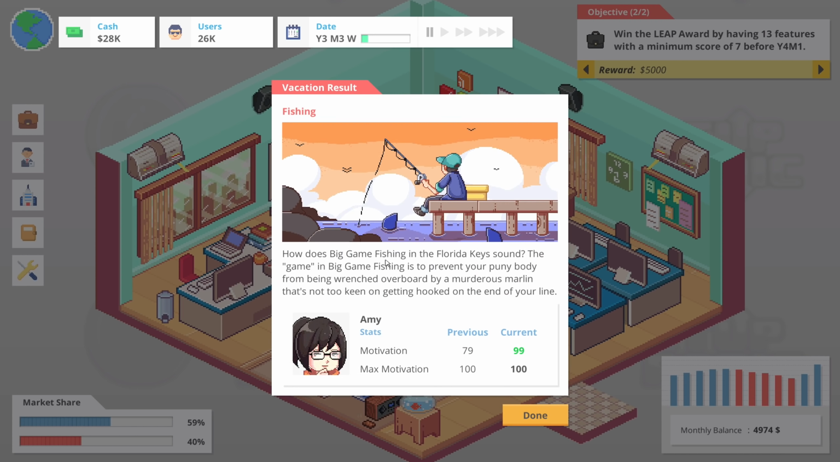How does big game fishing in the Florida Keys sound? The game in big game fishing is to prevent your puny body from being wrenched overboard by a murderous marlin that's not too keen on getting hooked on the end of your line.